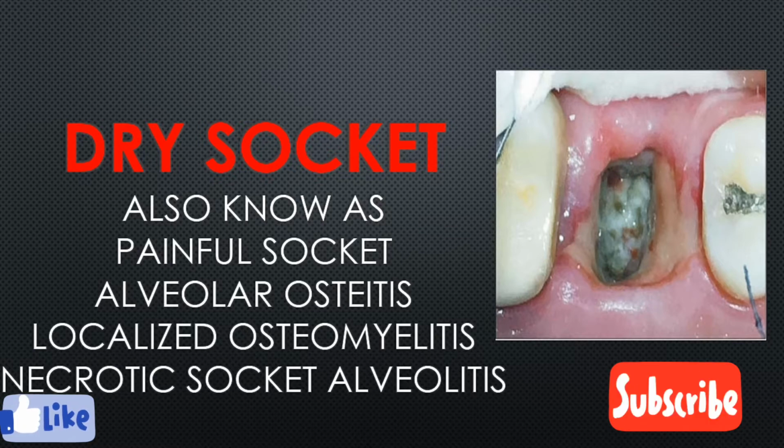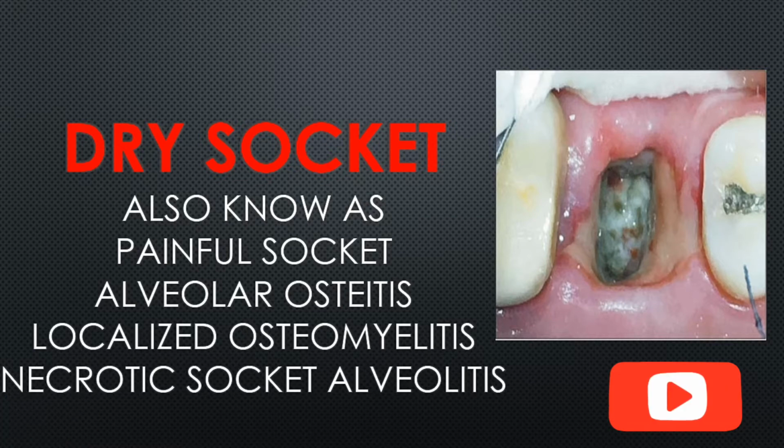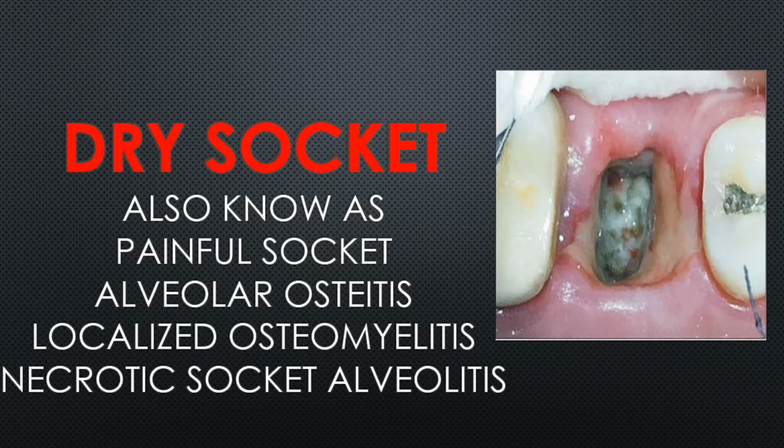And here's the ideal picture of dry socket. This is also known as painful socket as there is extreme pain, and it is also known as alveolar osteitis as there is the inflammation of alveolar bone, and it is also known as localized osteomyelitis as the inflammation remains localized, that it doesn't spread to other parts. Also it is known as necrotic socket alveolitis as there is a necrosis of alveolar bone.